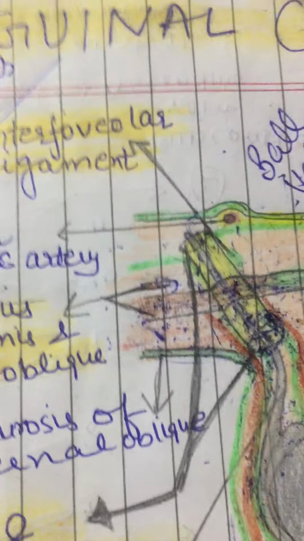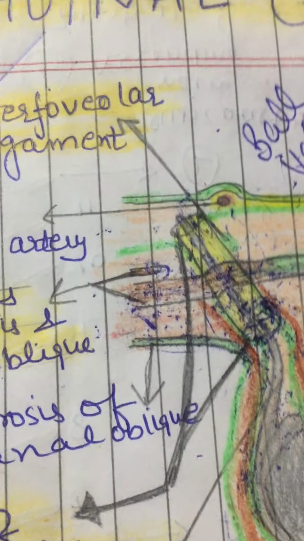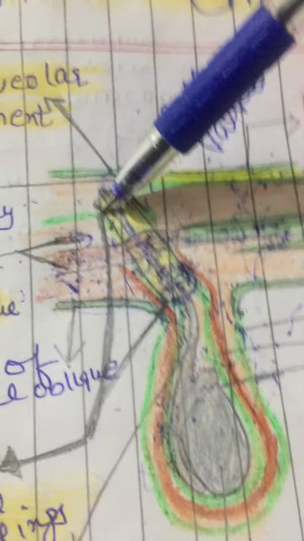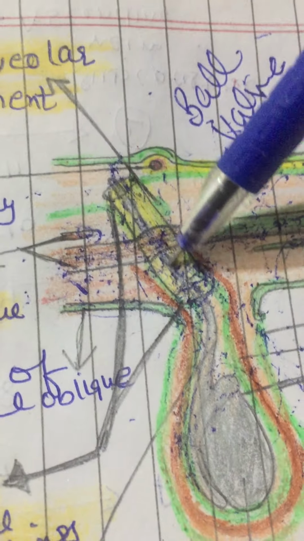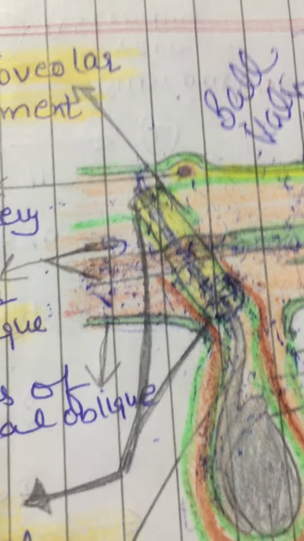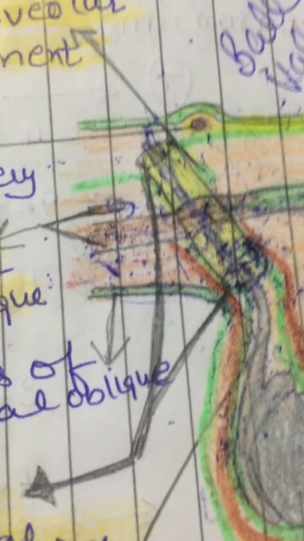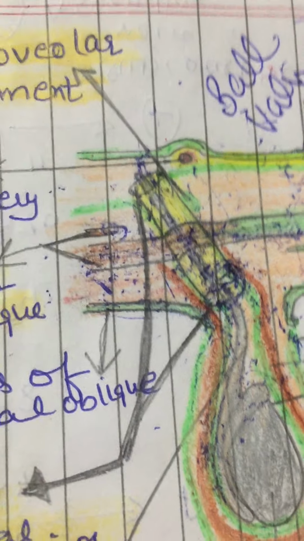So, how to reduce this hernia? The pathway to reduce: if the abdominal content comes out this way, reduce it in this way, right? So this is all about the lecture of inguinal canal and inguinal hernia. Thanks for watching.